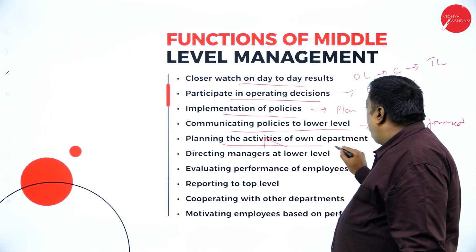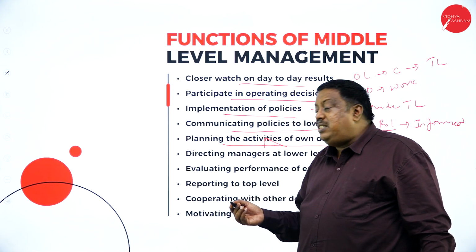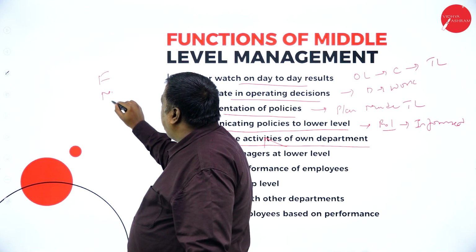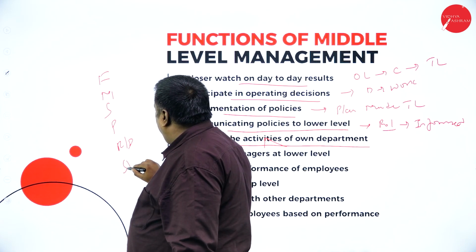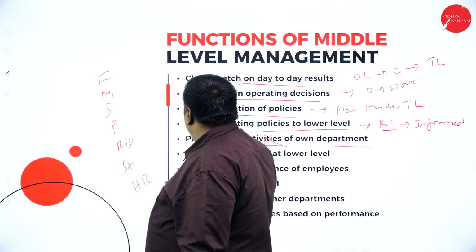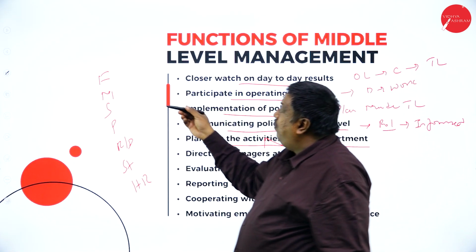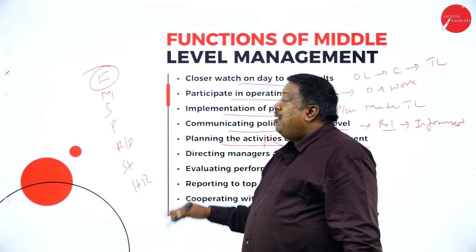Planning the activities of own department: own department is nothing but either finance, marketing, sales, production, R&D, stores department, or HR department. So each department can plan according to their work, according to their activities. They can plan.